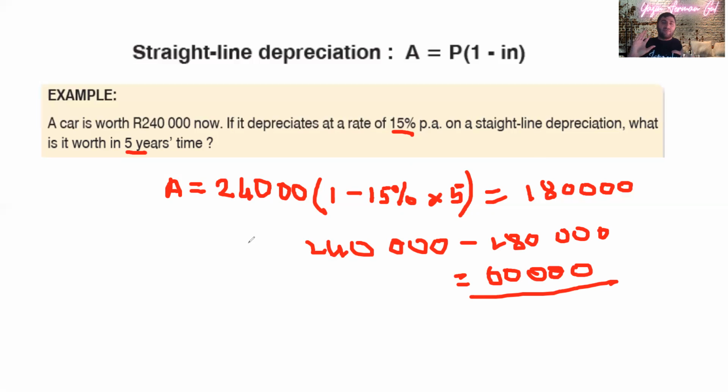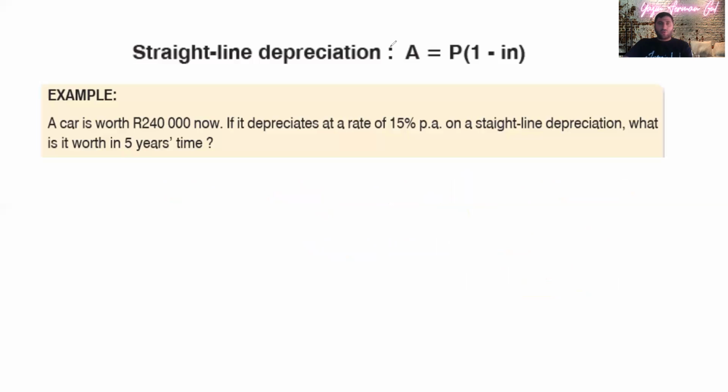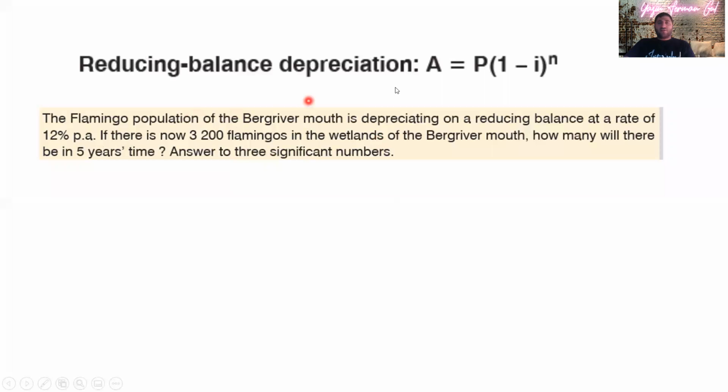So if a product is losing a fixed value every year, that is straight line depreciation. But now the next one is reducing balance depreciation.